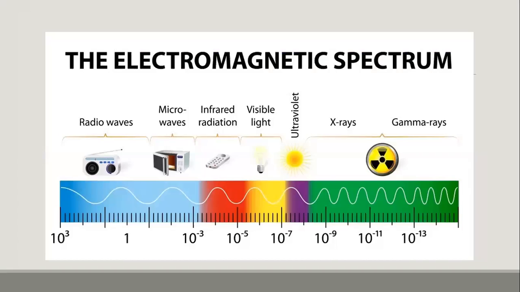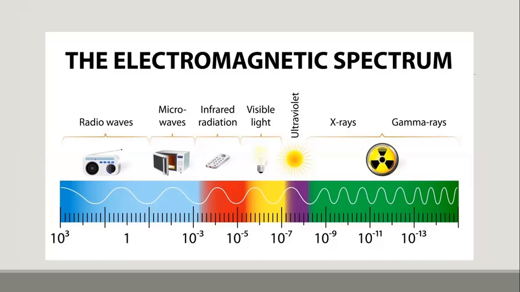I already told that it's a spectrum. It consists of radio waves, microwaves, infrared radiation, visible light, ultraviolet rays, X-rays, and gamma rays. The longest wavelength is for radio waves. That's why we can hear the radio from a long distance. And the shortest wavelength is for gamma rays. So that's all about the electromagnetic spectrum.